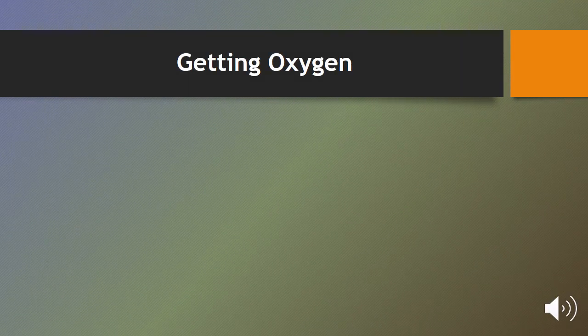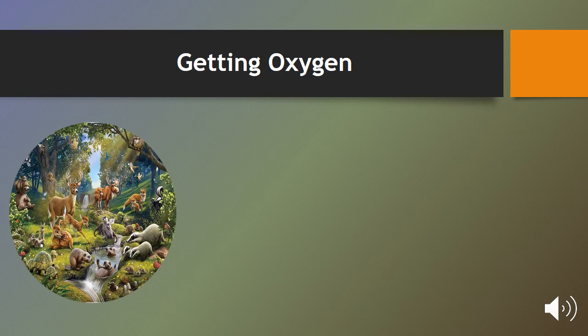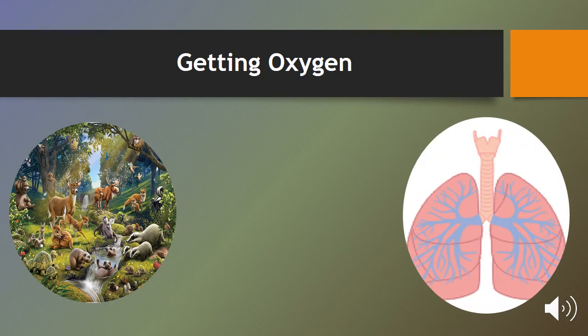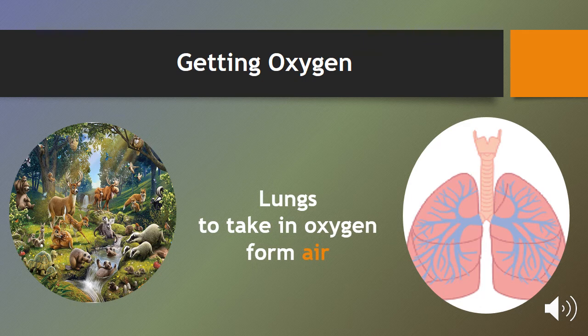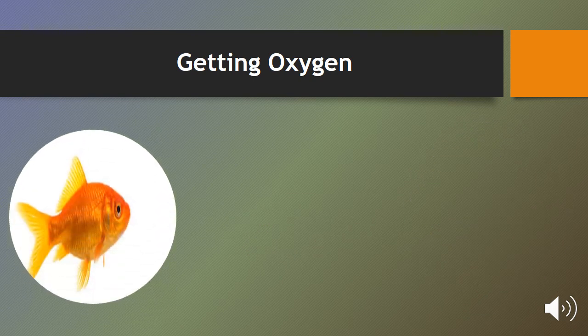Now, how could animals get oxygen from the air? Many kinds of animals have lungs. They have lungs to take in oxygen from the air. Now look at this animal. What is it? Yes, very good. It's a fish.